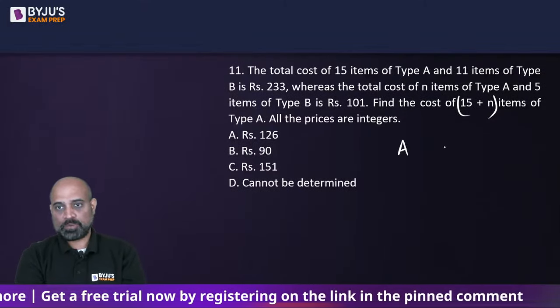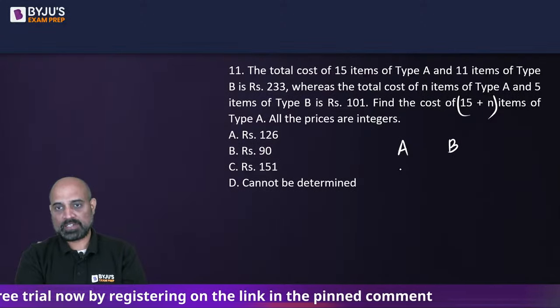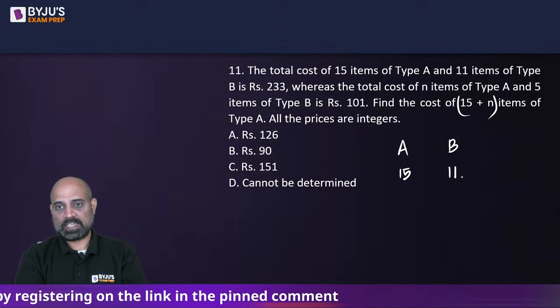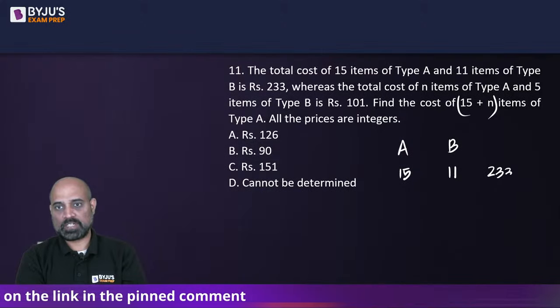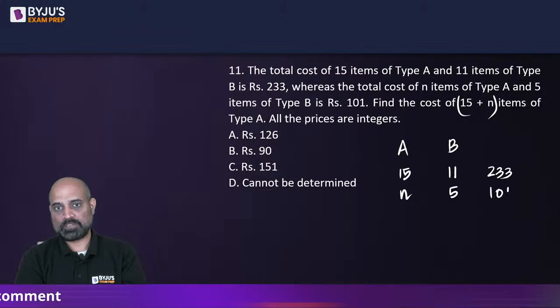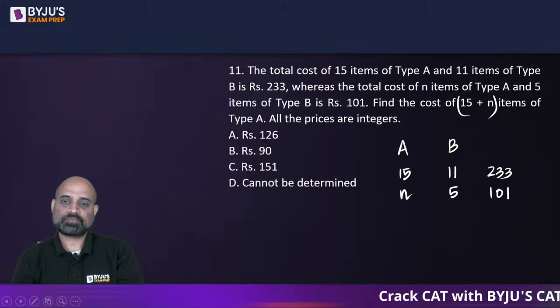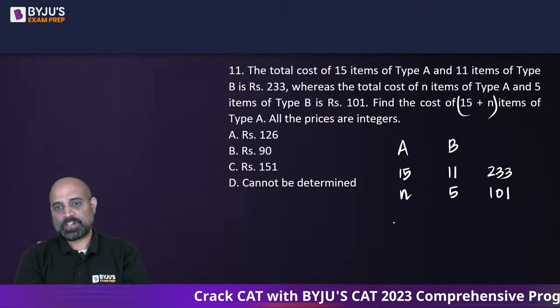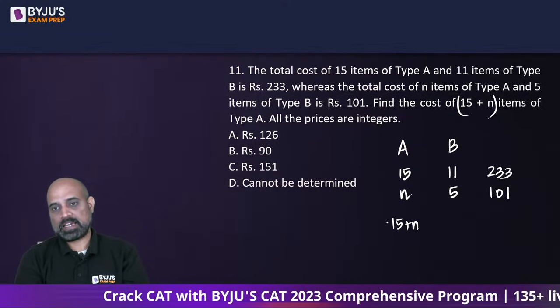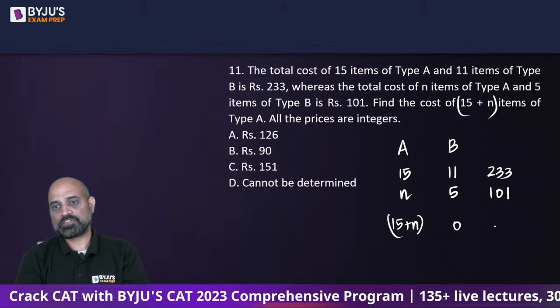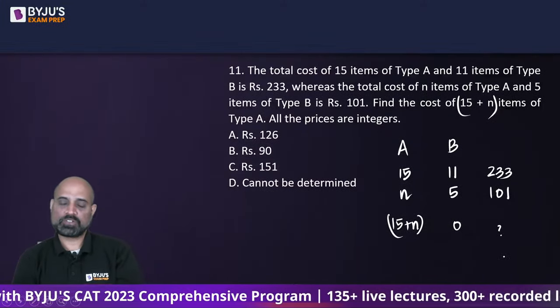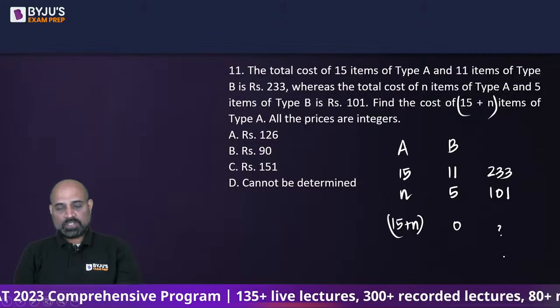Okay, we are talking about type A and type B. इसके 15 items और इसके 11 items, it results in 233. इसके n items और इसके 5 items results in 101. And it is given that all of them are integers. We need to find out now 15 plus n items of A and 0 items of B is going to be how much?